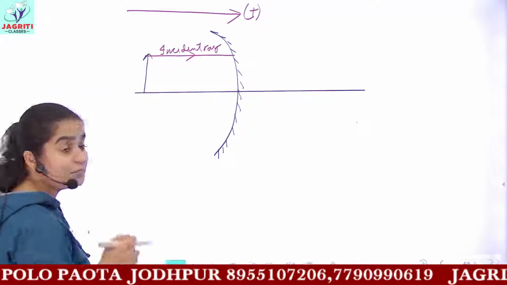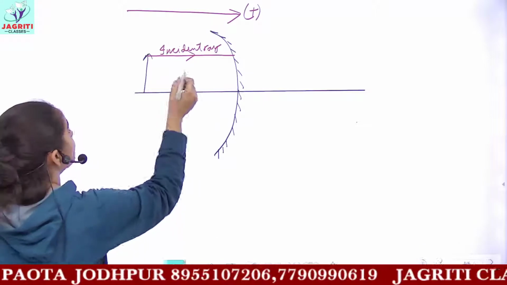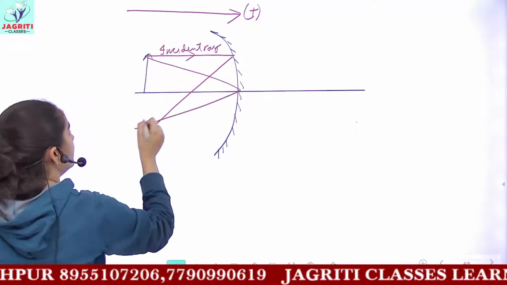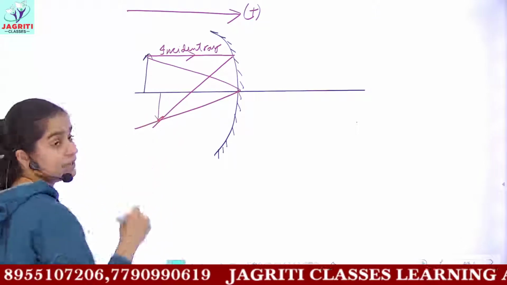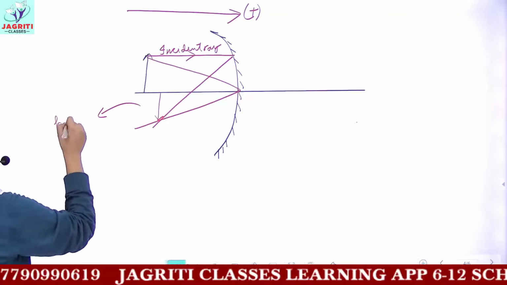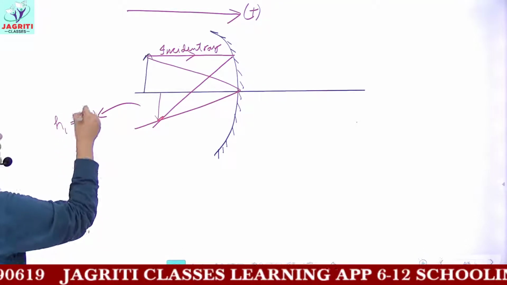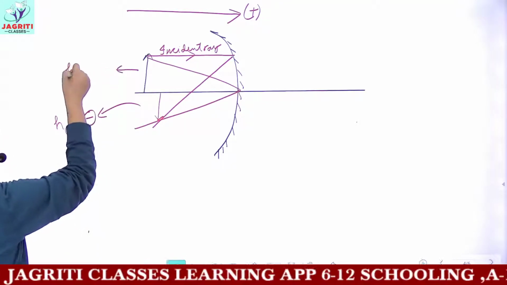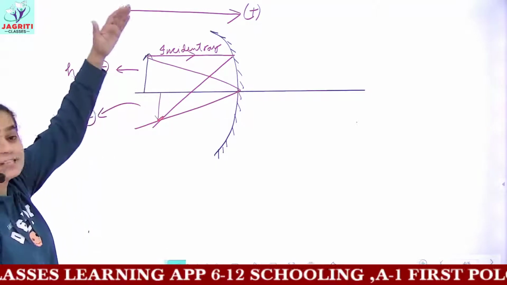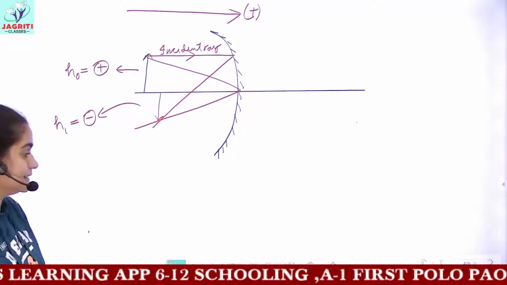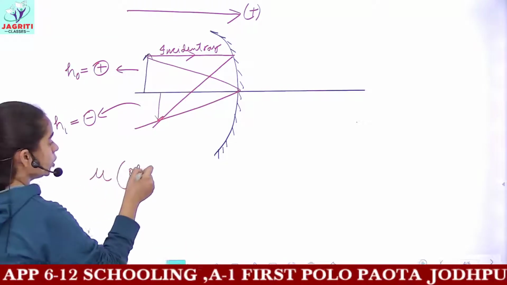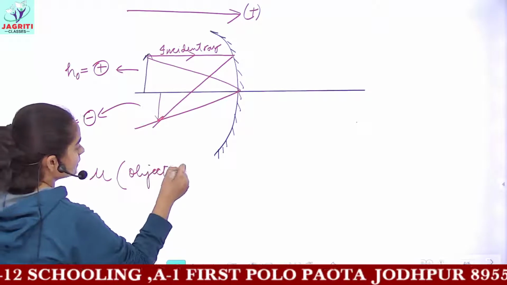But when the image is formed, let's suppose here you have the image. So the height of the image would be taken as negative, whereas the height of the object is positive here, because the object is present above the principal axis. And next we are discussing the value of u. u is the object distance.